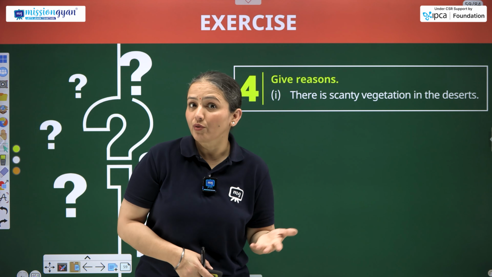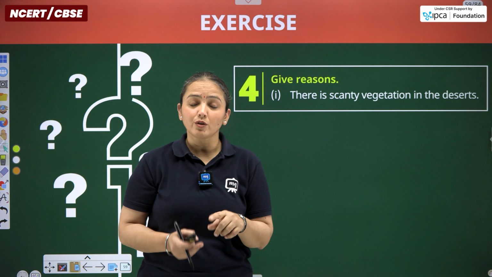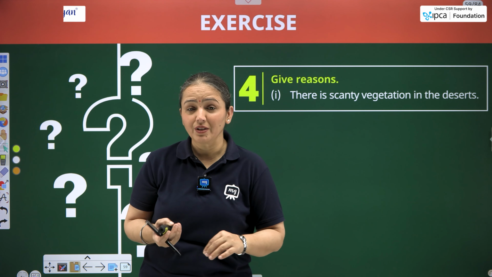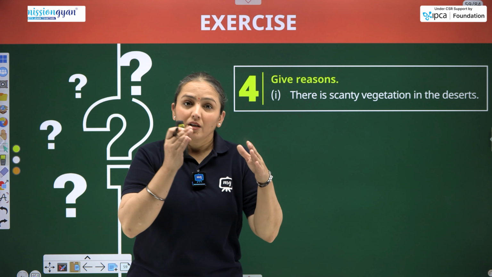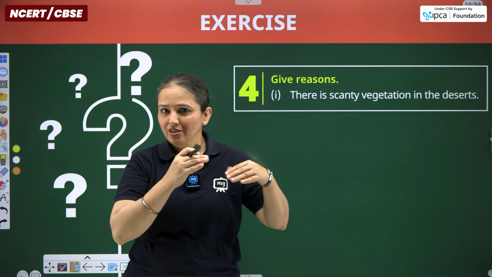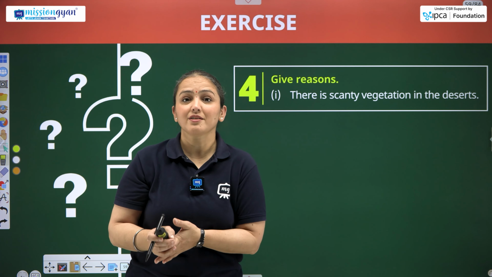Reason is low rainfall. Low rainfall, reasons can be many. Likewise, for a hot desert, what can be the reason of low rainfall? That is why scanty vegetation will be there, vegetation का shortage है. तो hot desert में reason of less rainfall is as it is hot region, scanty vegetation already है तो vegetation ही नहीं है तो rainfall of course it will get affected.